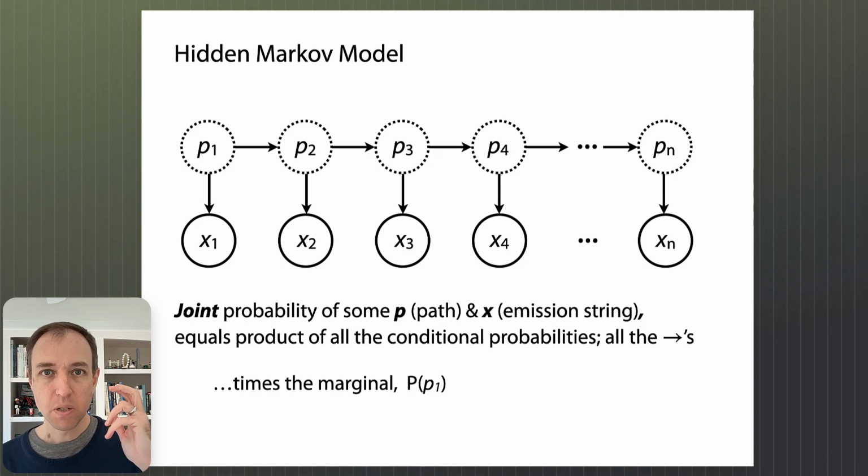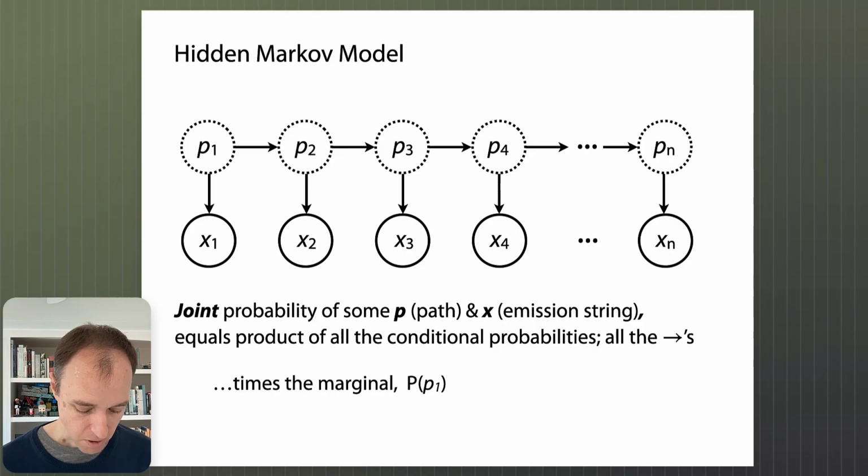If we want to compute the joint probability of some path and emission sequence, a complete set of p's and a complete set of x's, we would multiply together all the conditional probabilities in this picture and one marginal probability. Remember, when we use the multiplication rule, there's always this one last term at the end, which is not a conditional probability, it's just a marginal.